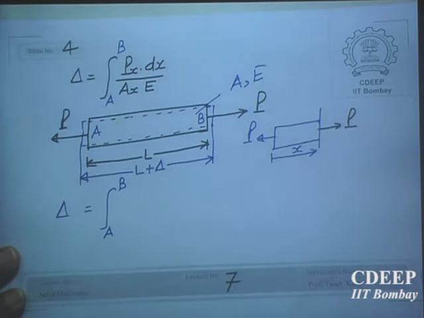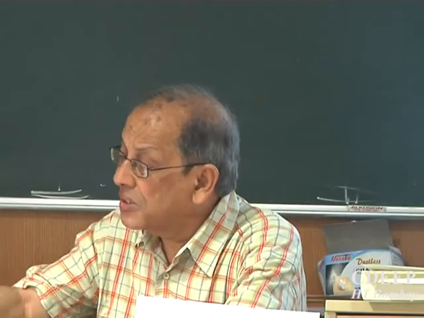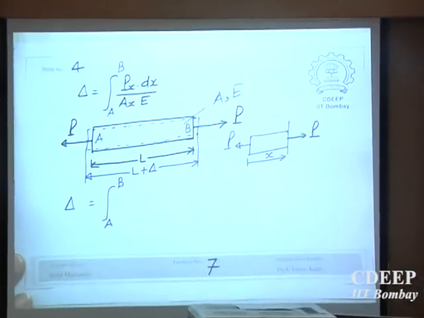Equilibrium requires, you are making use of equilibrium. So there are three laws. First is equilibrium. So at any cross section you have a constant force P.